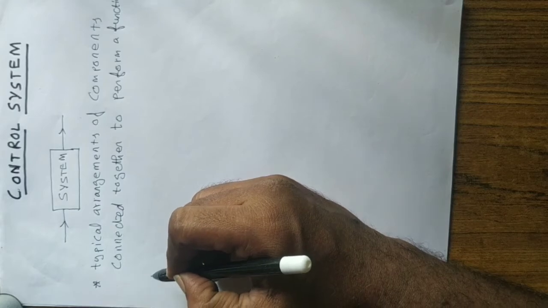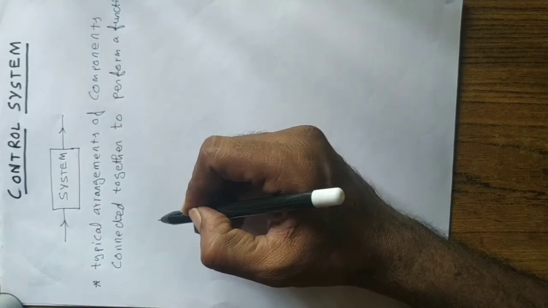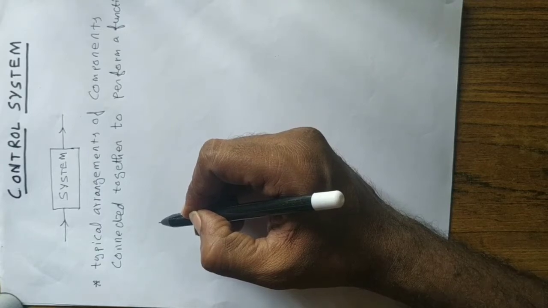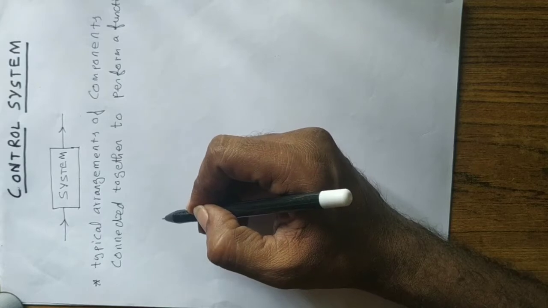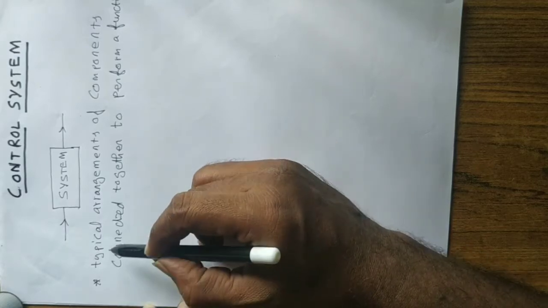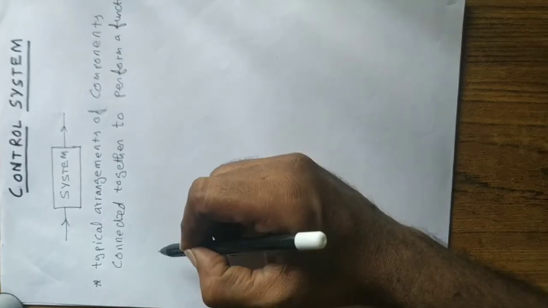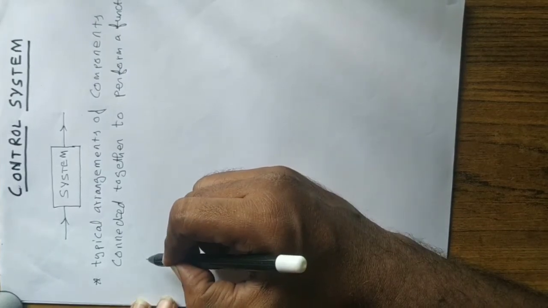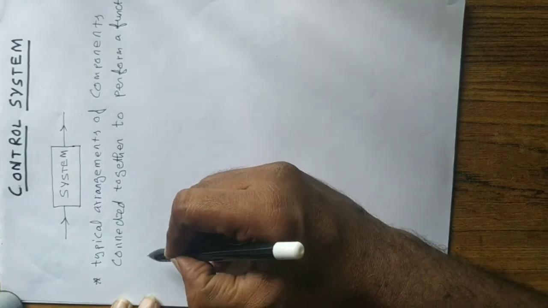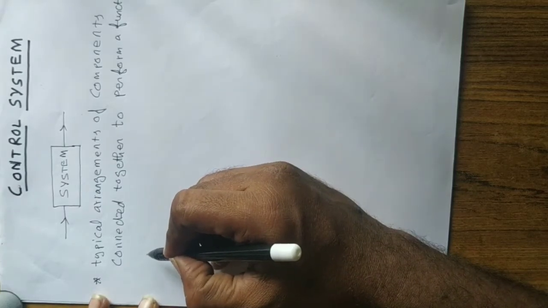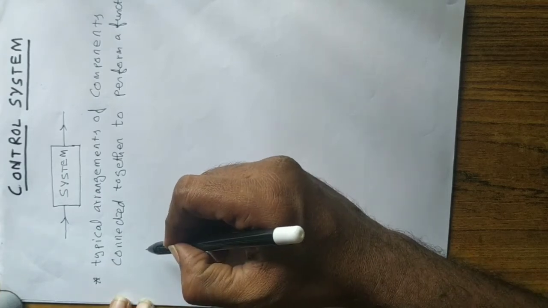So it may be a simple to complex system, or a system may be a collection of subsystems connected together and so on. So for a simple system, this definition suits, right? Now in real life, physical systems are of many types. Now let us see the example for system.